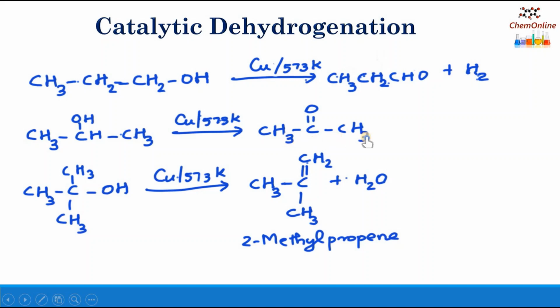Propanone is formed. At the same time, when we pass the vapors of a tertiary alcohol over heated copper at 573 Kelvin, instead of dehydrogenation, dehydration occurs, that is, removal of a water molecule occurs to form an alkene. Here 2-methylpropene is formed. So when 2-methylpropan-2-ol is subjected to catalytic dehydrogenation, instead of dehydrogenation, dehydration occurs to form 2-methylpropene.